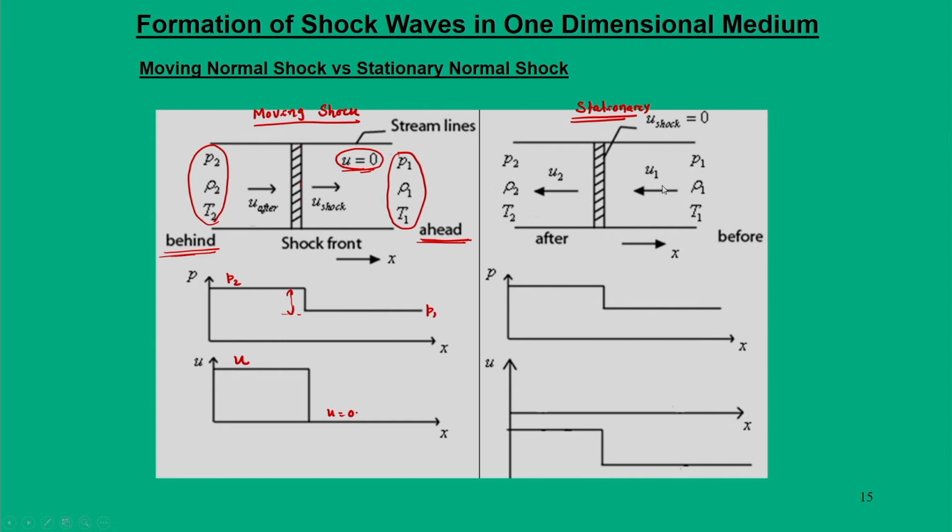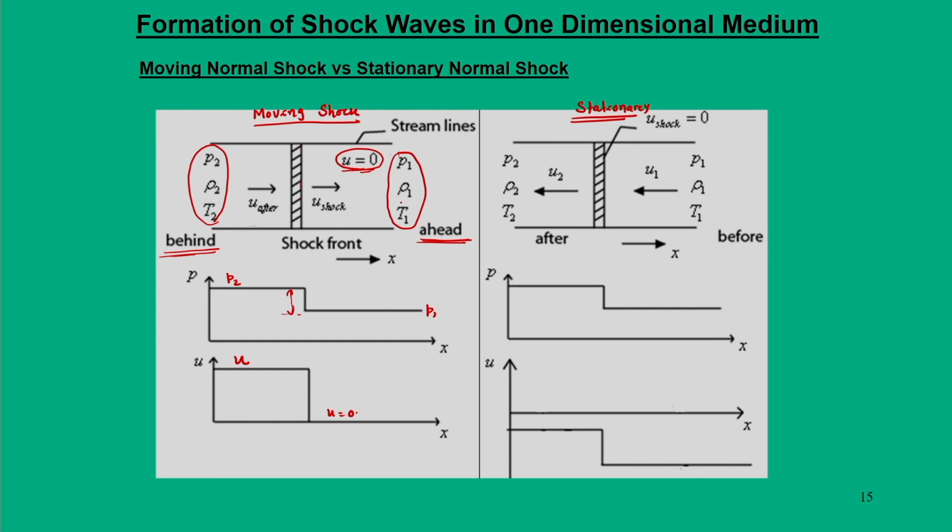In other words, to come across a similar jump to what we had in the moving shock, if we want the same change in the stationary shock, what would our scenario be? Here the terminology we use is before the shock and after the shock.